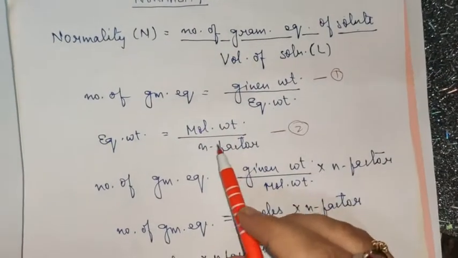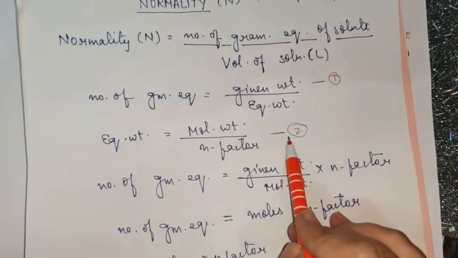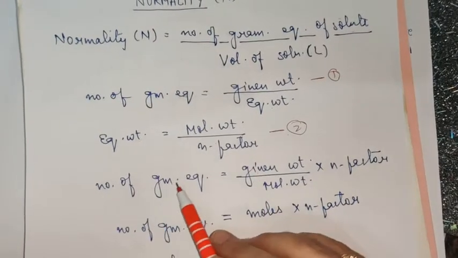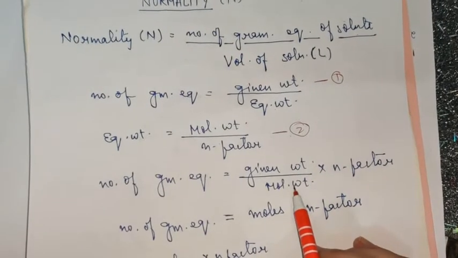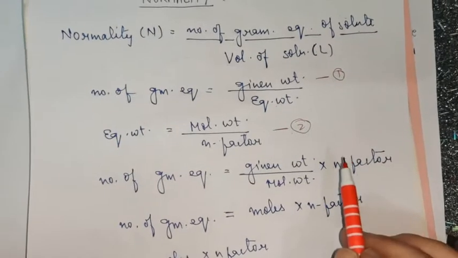Now if you substitute the value of equivalent weight from equation 2 in equation 1, you'll get the formula of number of gram equivalents as given weight upon molecular weight upon n factor. So n factor will move here. I hope it is clear.